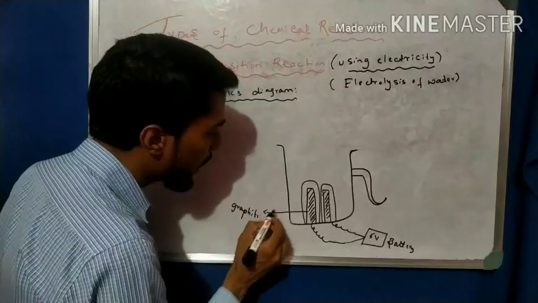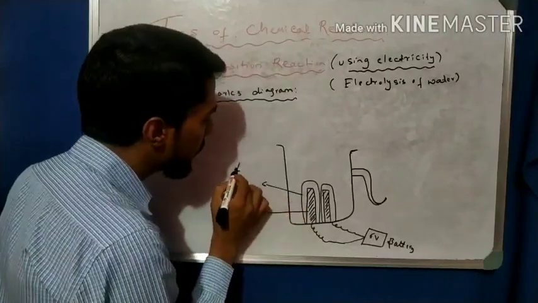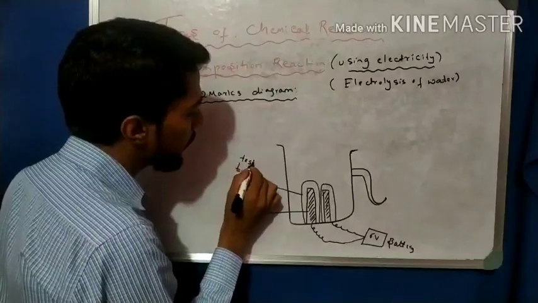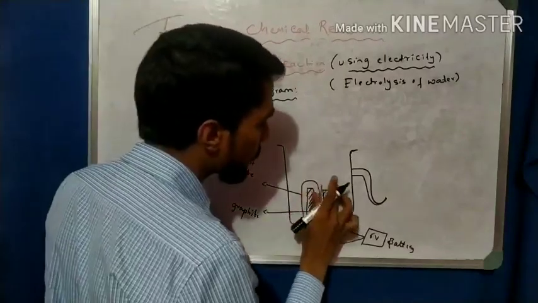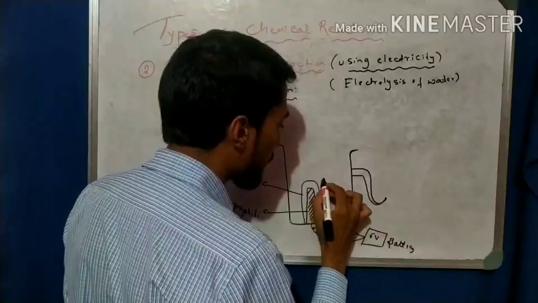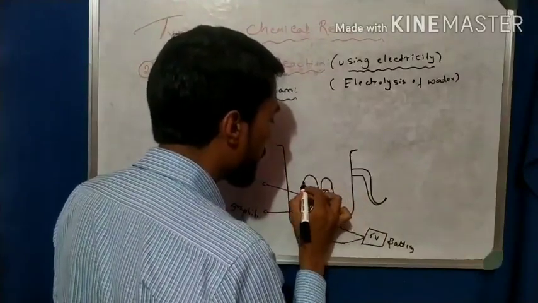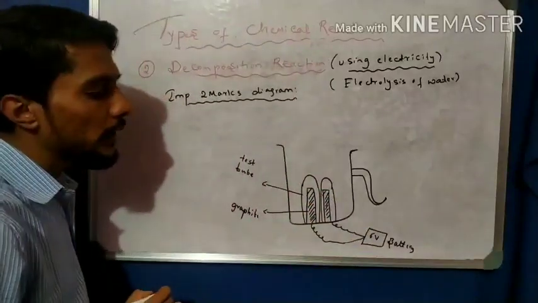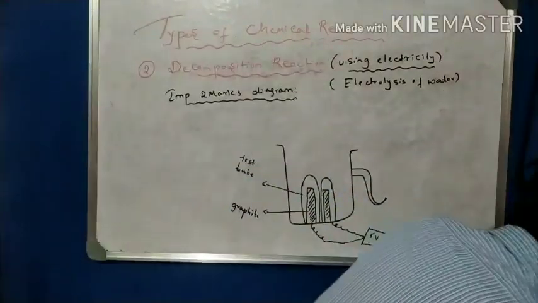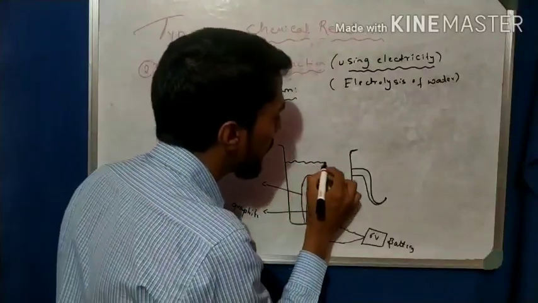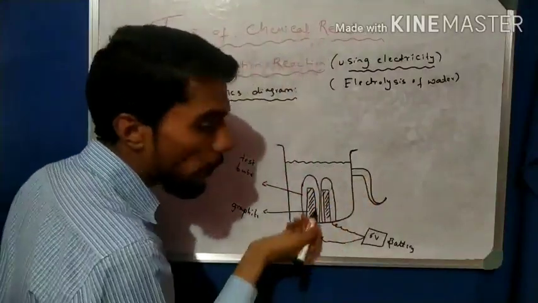Graphite. Okay, then cover with the test tube. Test tube. Okay, now make the diagram bigger. Okay, test tube, right? So here we observe the collection of gas. Here we put water, and now pass the current.